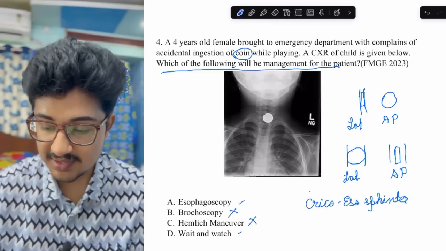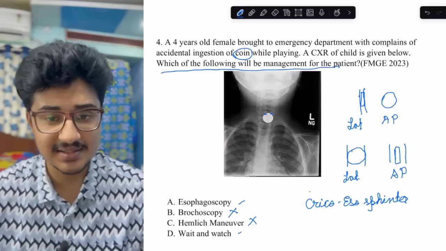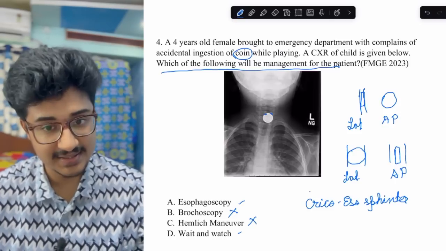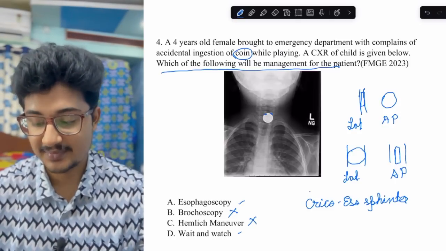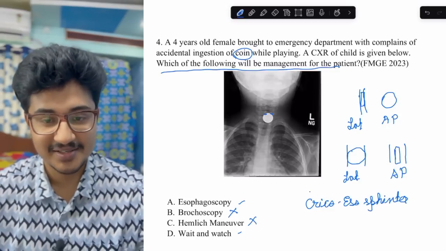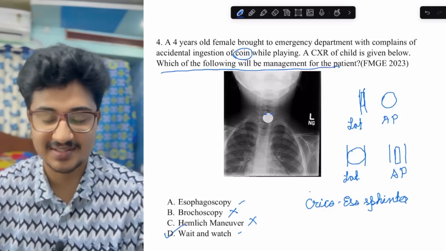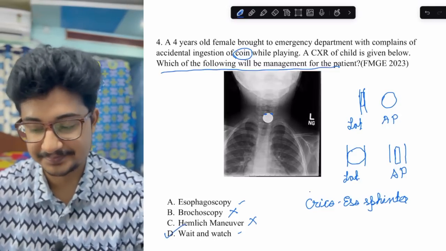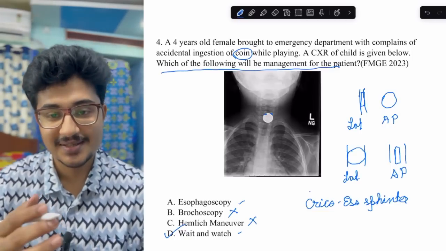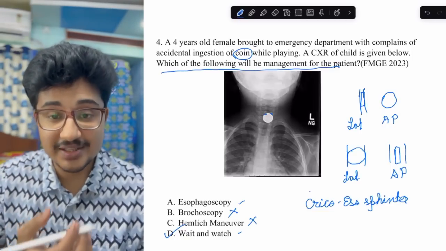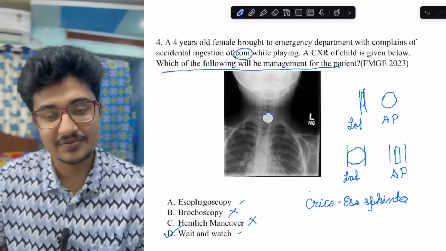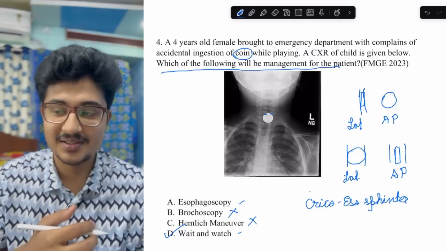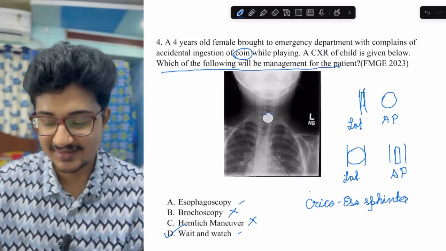Here you can see the cricoesophageal sphincter, and as I have said, this is in the esophagus. So it is in esophagus, it has crossed the cricoesophageal sphincter. Now your management would be wait and watch simply, not esophagoscopy, because we think that which has crossed the cricoesophageal sphincter is going to cross the whole of intestine, and from feces it is going to come out in the next 2 to 3 days.